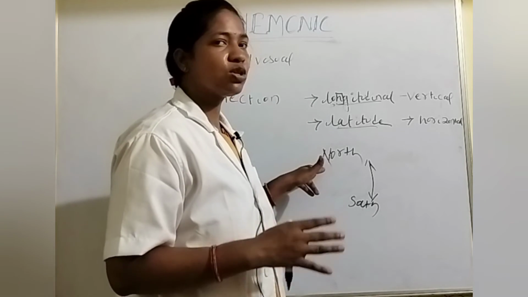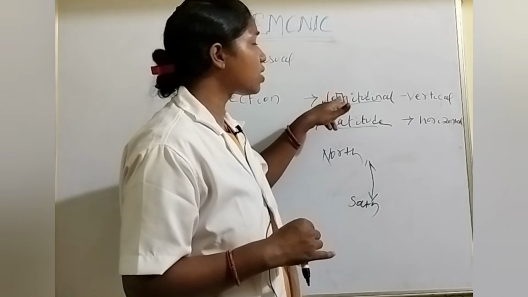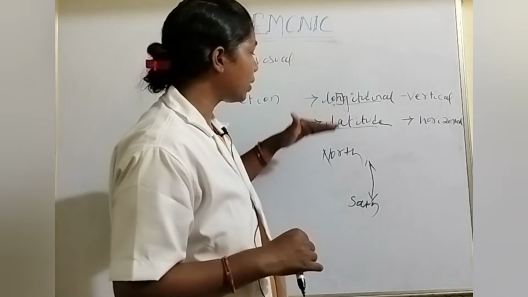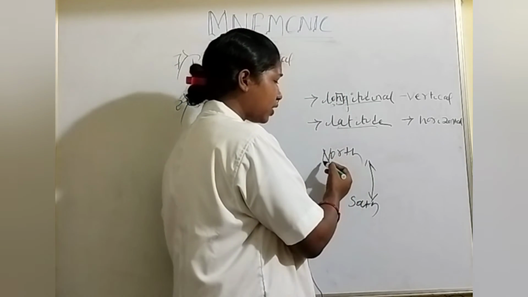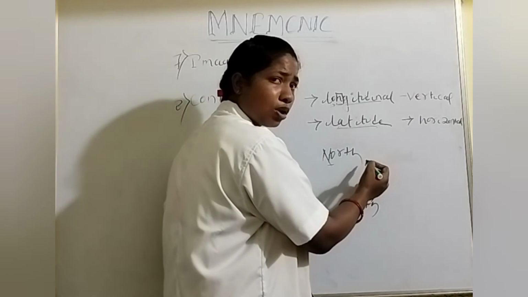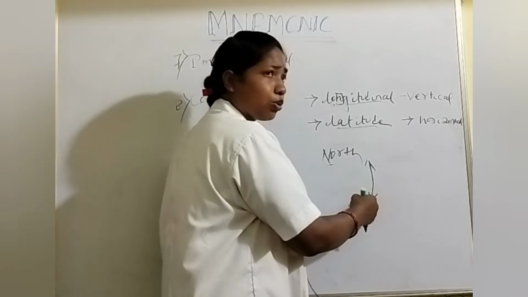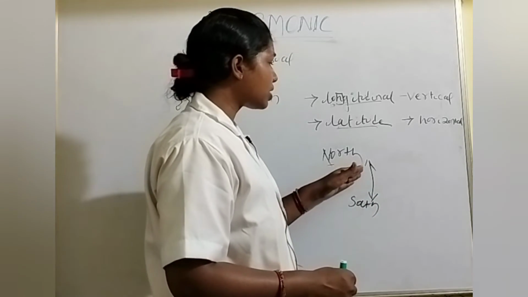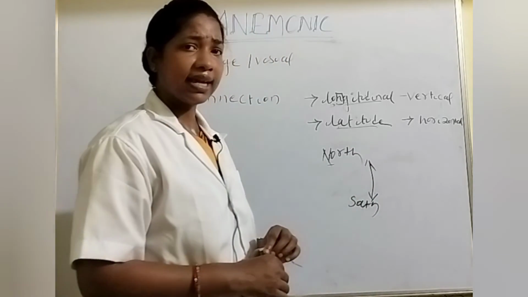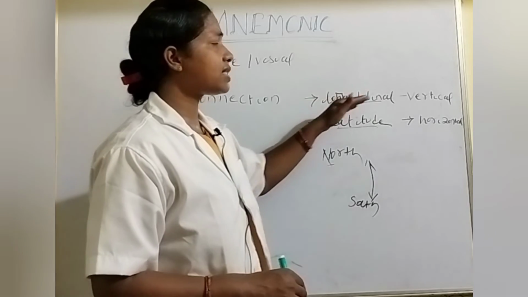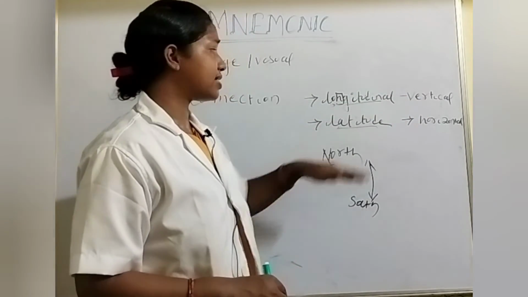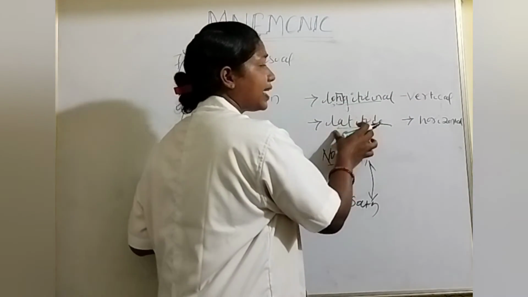We should know what is north, but I may not know what is longitudinal. Okay, so I take the letter N, then from that letter I make a new word, that is north. North is present on our globes, and the north-south direction has a vertical line. So longitudinal means vertical line. Hence, latitude means horizontal.